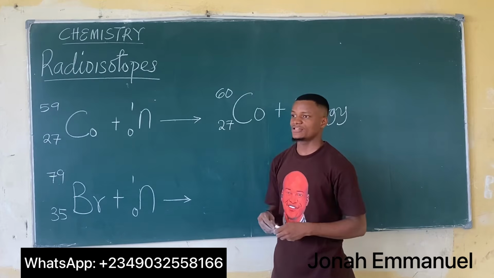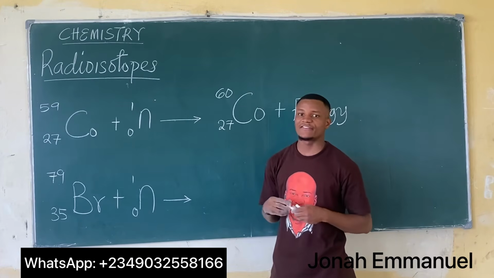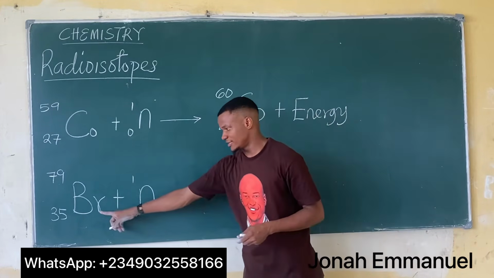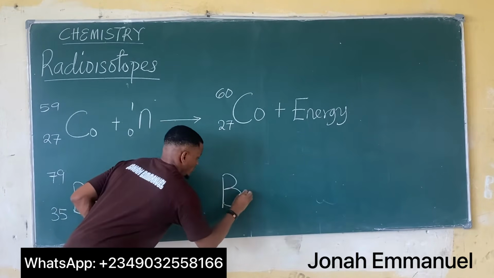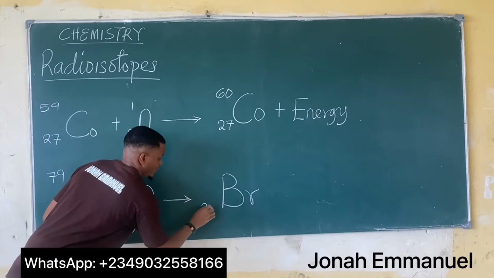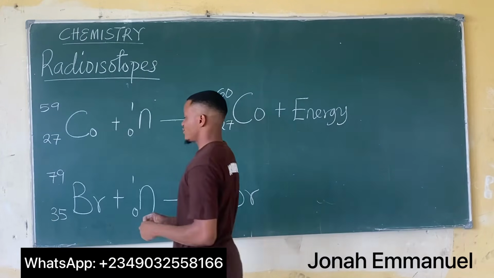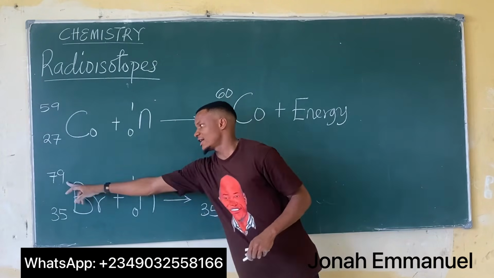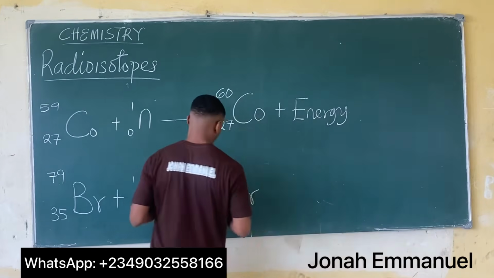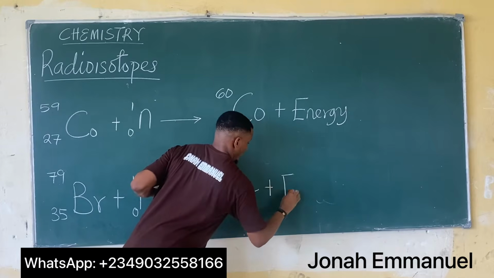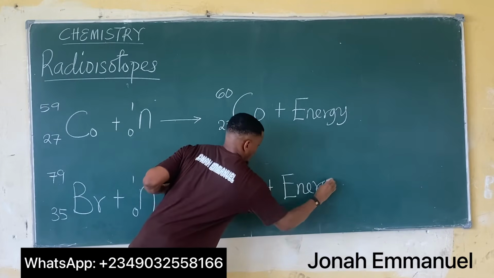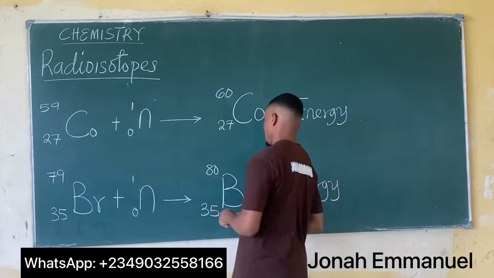So an element of atomic number 35 is being formed, which of course is still bromine. So I have bromine with atomic number 35. For the mass number, combined is 79 plus 1, that gives you 80, and of course, plus the release of energy. So I have energy being released.